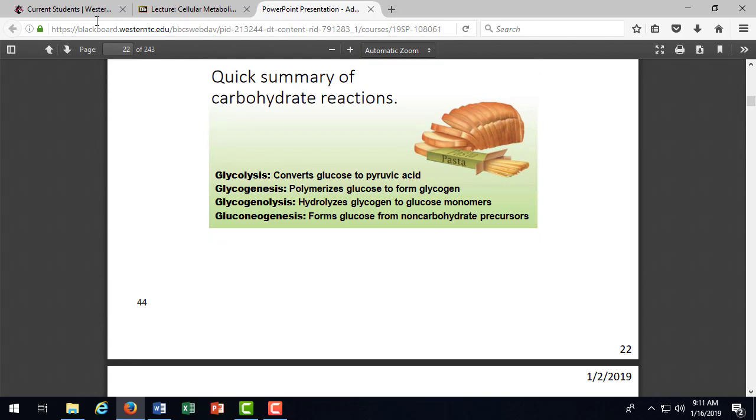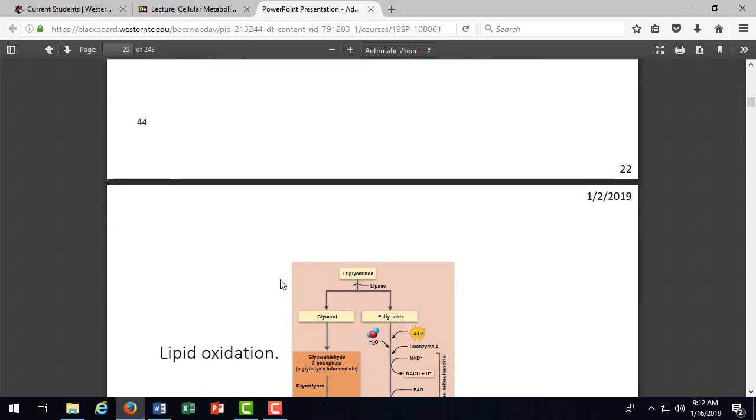So those are the carbohydrate reactions. Notice that they all begin with glyco. Glyco means sugar, but focus on what's on the end. Glycolysis, breaking down glucose. Glycogenesis, making glycogen. Glycogenolysis, breaking down glycogen. Don't confuse the first one and the third one, because this is breaking down glycogen, which is the larger molecule, where glycolysis is breaking down just that simple sugar of glucose in cellular respiration.